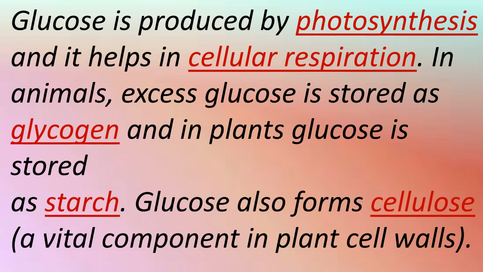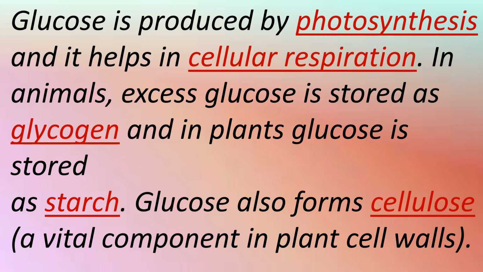Glucose is produced by photosynthesis. It's a process in which carbon dioxide and water react in the presence of sunlight to form glucose and oxygen. Glucose is utilized for cellular functions. Glucose helps in cellular respiration. Respiration is a process in which glucose in the presence of oxygen is oxidized to carbon dioxide, water and energy. This energy is used for cellular functions.